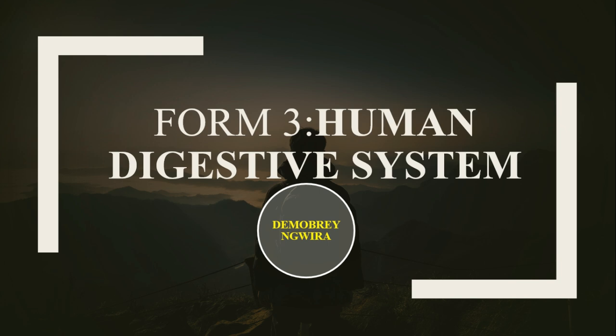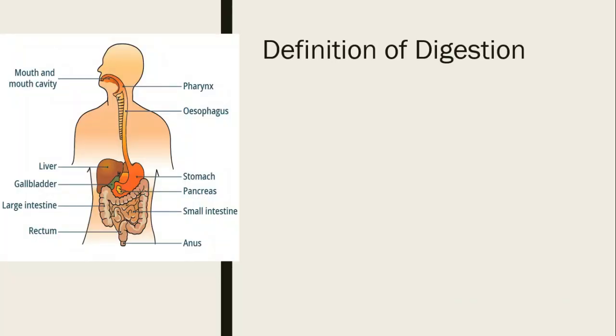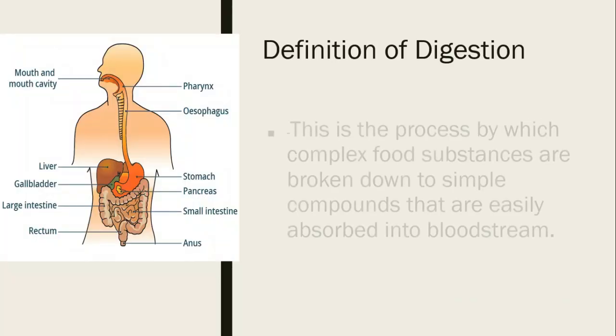Now, as you know, the human body requires energy and nutrients to grow, to repair tissues, and to carry out daily activities. However, most of the food we eat is in complex forms that the body cannot use directly. So the human digestive system is responsible for breaking down this food into simple soluble substances that can be absorbed into the bloodstream. So this gives us the definition of digestion.